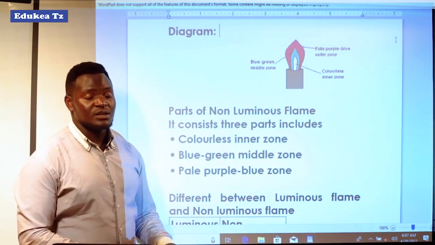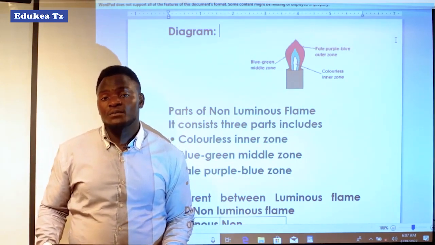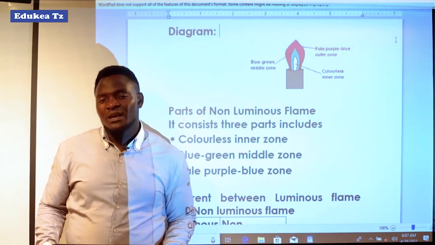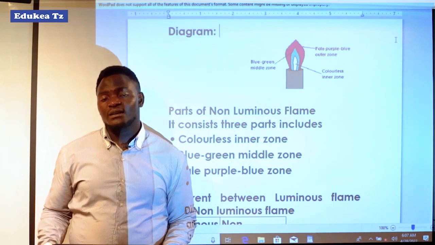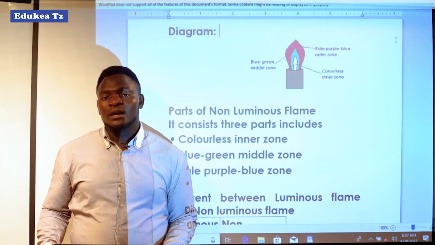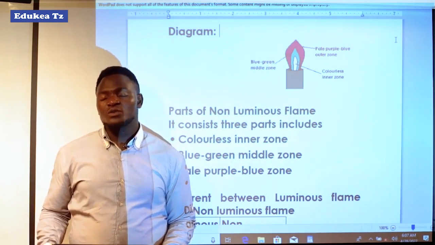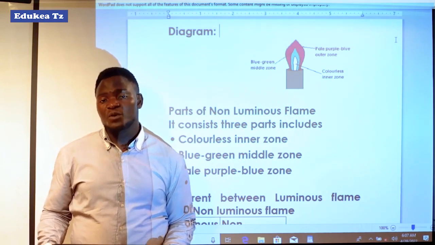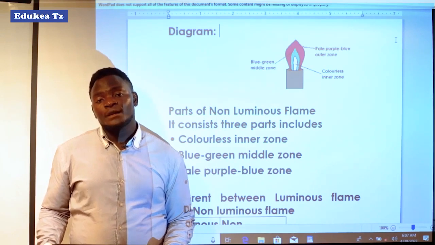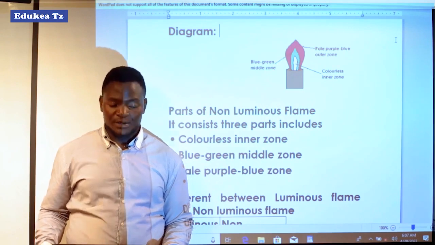Just reminding you that the non-luminous flame is different from the luminous flame. The luminous flame has soot, it has the yellow zone, and it does not produce more heat. But when you come to the non-luminous flame, it produces more heat. Also, it has a blue zone, and the oxygen is burning the fuel completely.